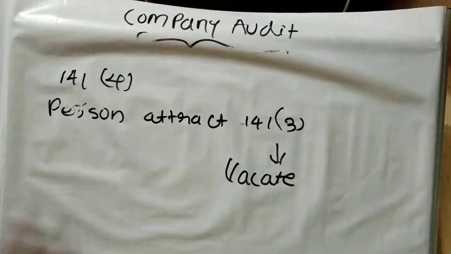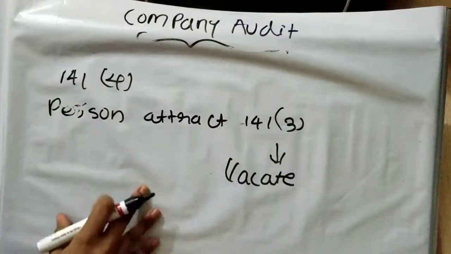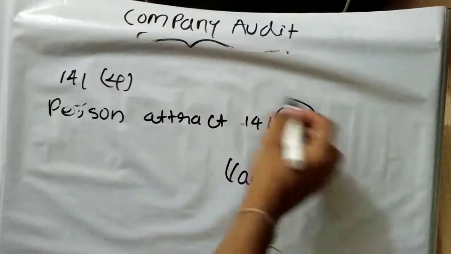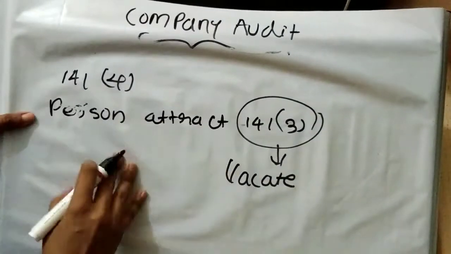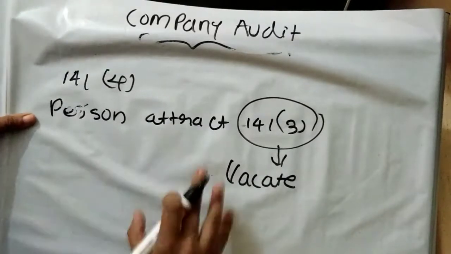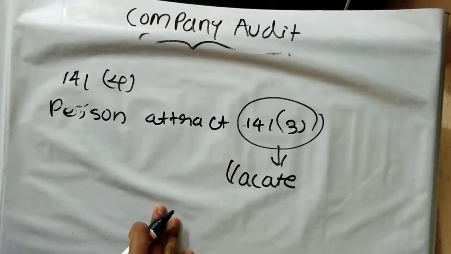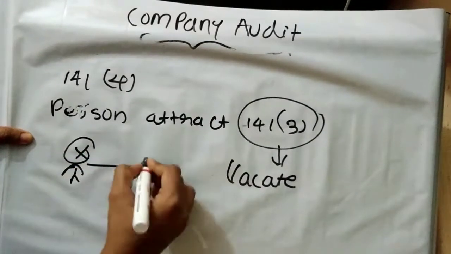It is stating that if a person who has already been appointed as the auditor of the company, after his appointment incurs any disqualification as per section 141 subsection 3, in that case such person shall vacate the office of auditor, and such vacancy shall be treated as what? Casual vacancy. Suppose X is appointed as the auditor.